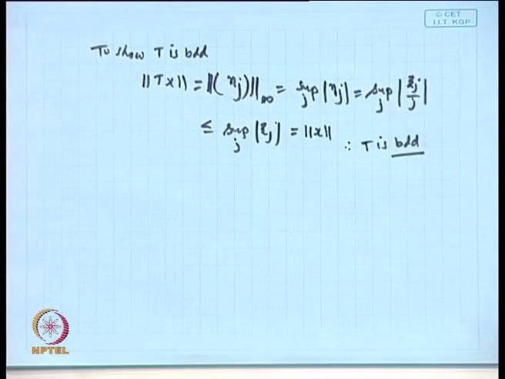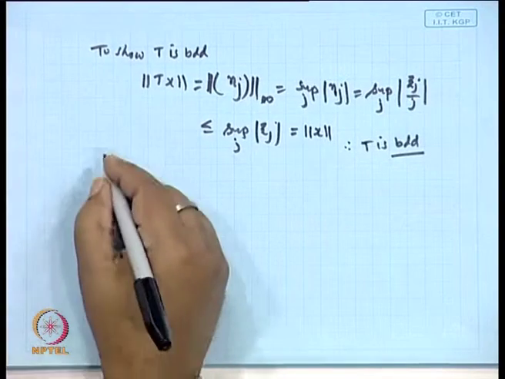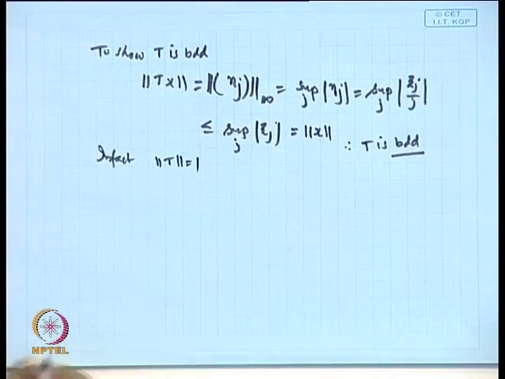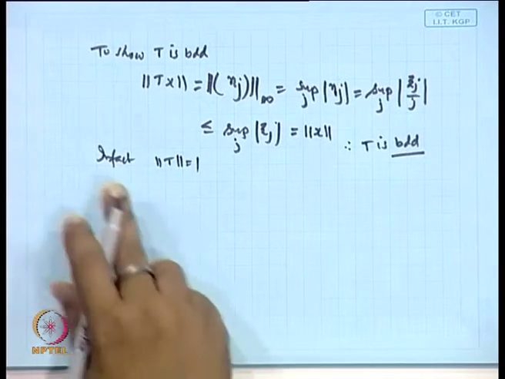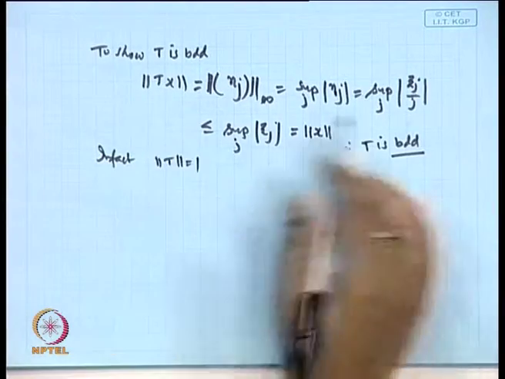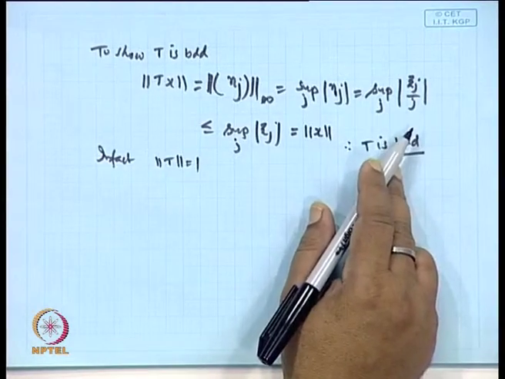In fact, the norm of T will be 1, because I can choose a sequence where the norm becomes 1.